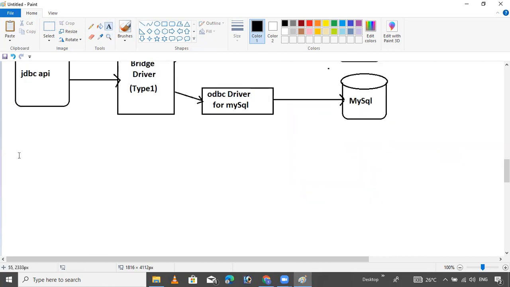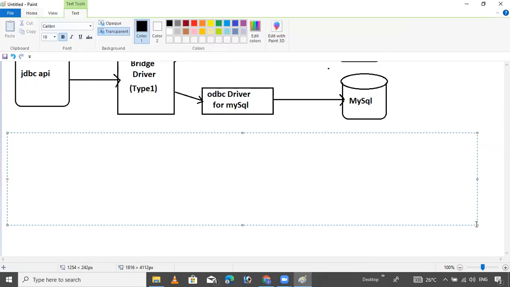So now I want to write some points here. This Type 1 driver is installed automatically, not required to install separately.